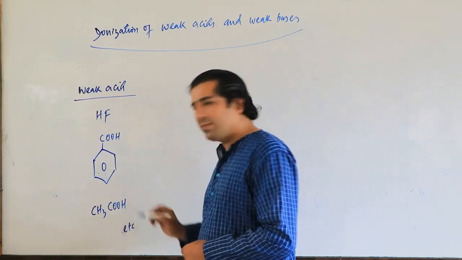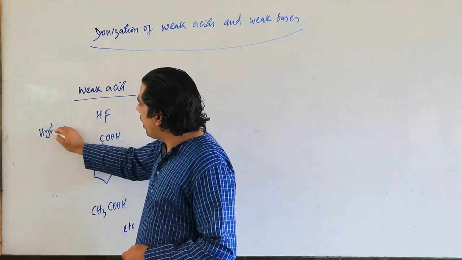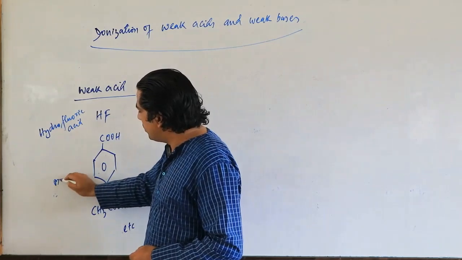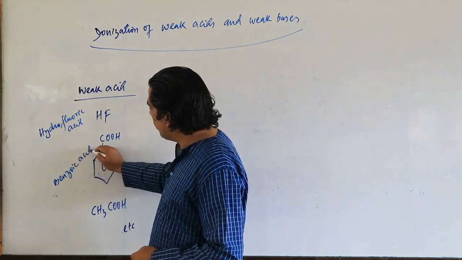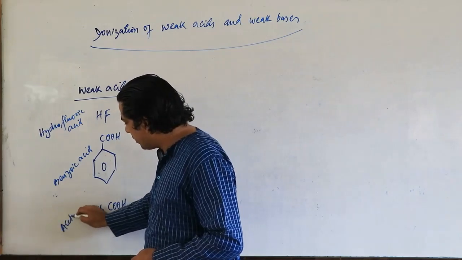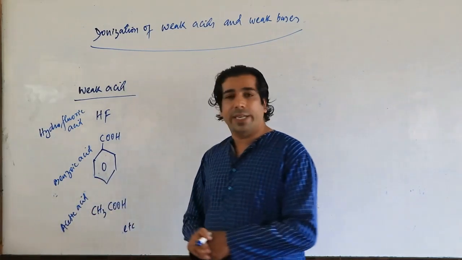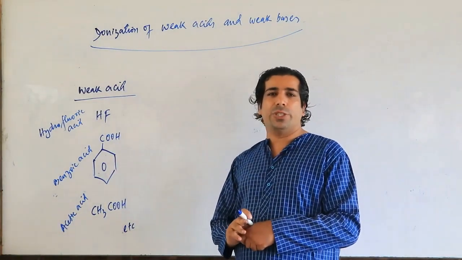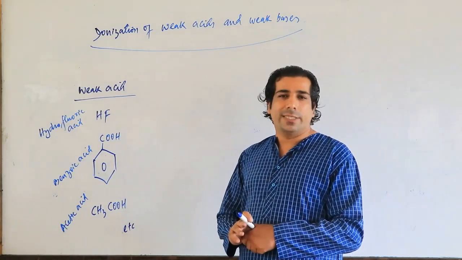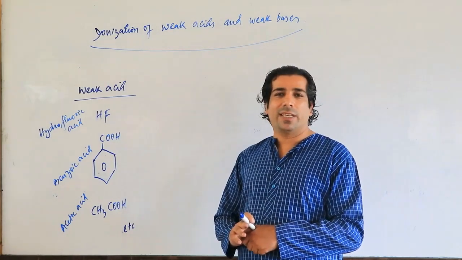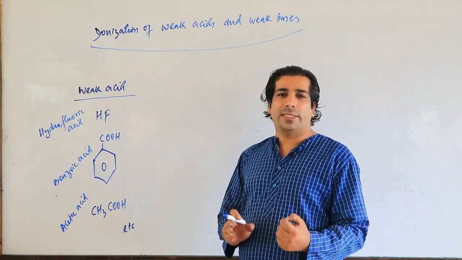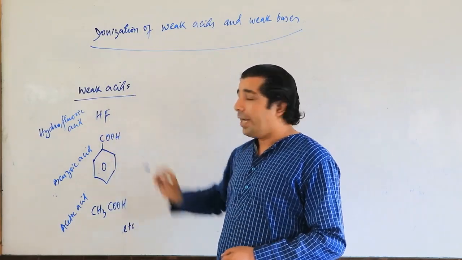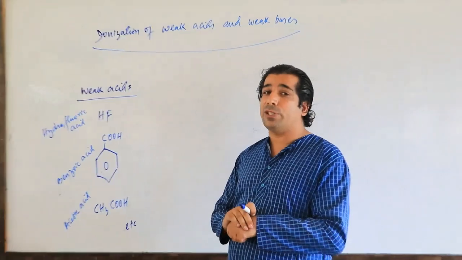So there are so many. The first one is hydrofluoric acid, a weak acid. This one is benzoic acid, also a weak acid. And then you have acetic acid, also a weak acid. So my dear friends, for these weak acids, the degree of dissociation is not 100%. Alpha will always be less than 100%, or we can say less than 1. Now my dear friends, these are our weak acids. And remember always, the weak acids will establish the equilibrium.